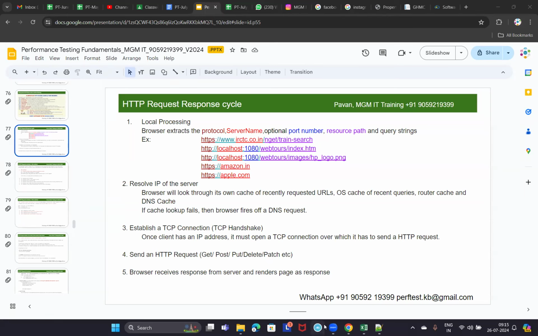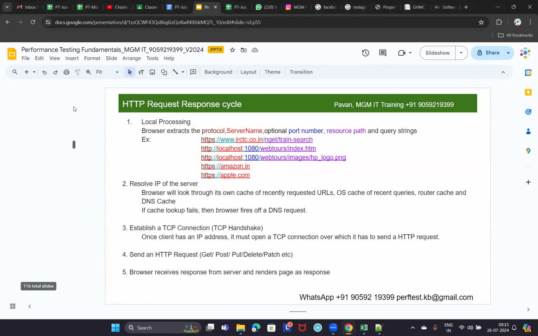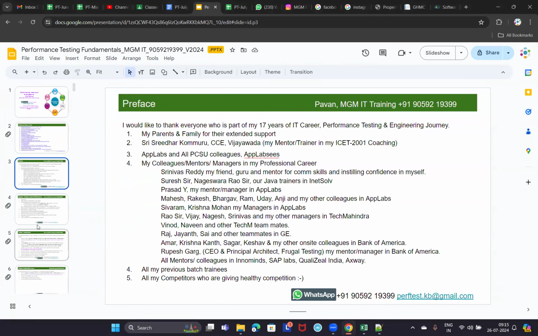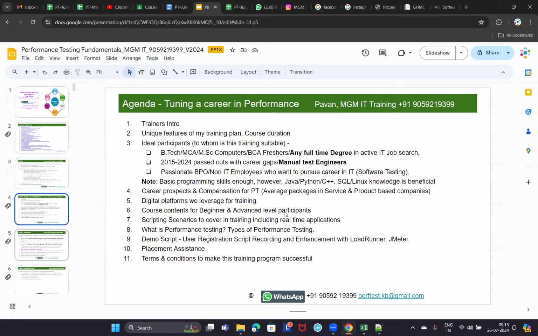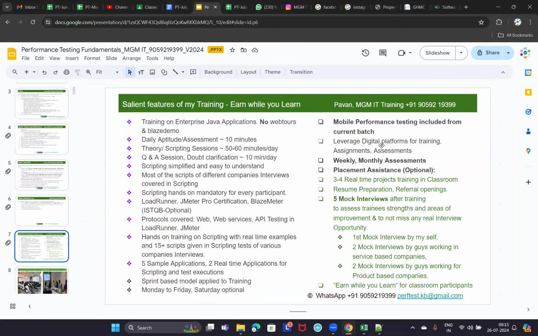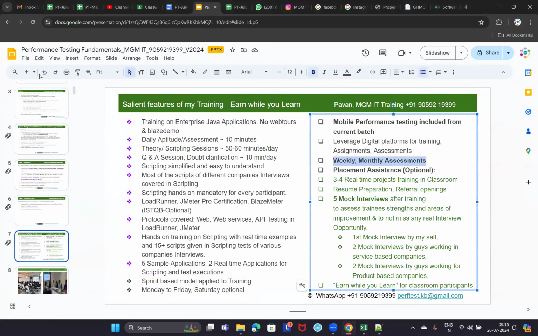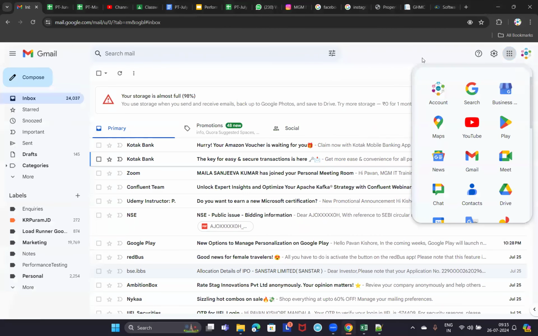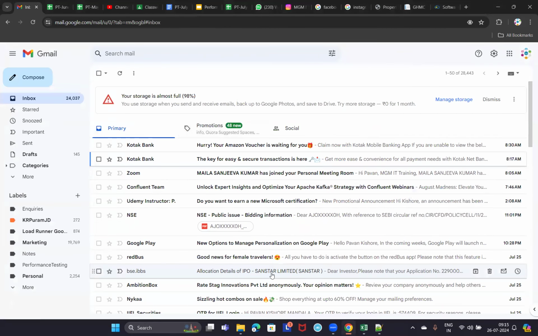So we'll have a weekly test and a monthly test. As I explained in the demo session, we'll have weekly and monthly assessments. The first week's assessment I will share both online and offline, and the monthly assessment will be only for classroom participants, because that is a written test and I want them to attempt the test in front of us.